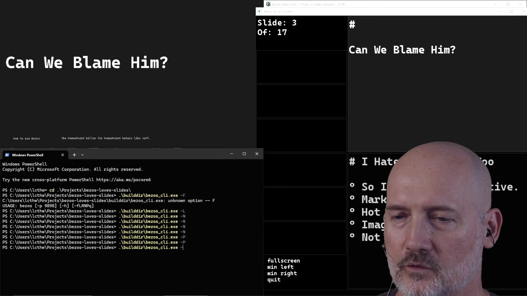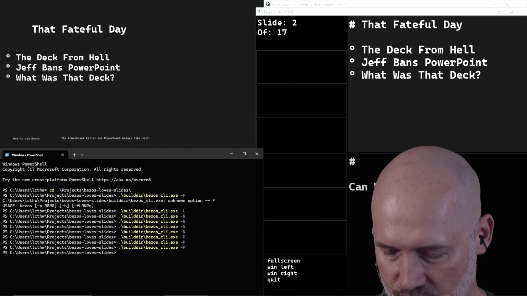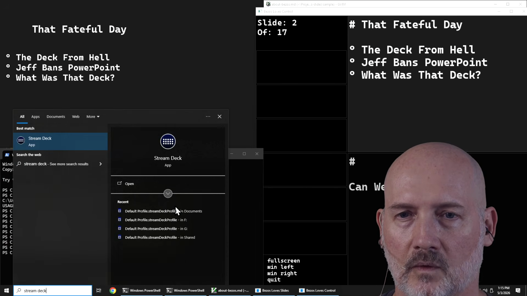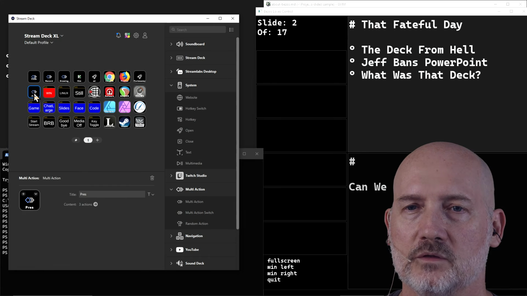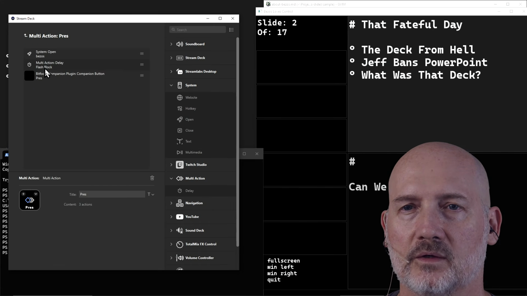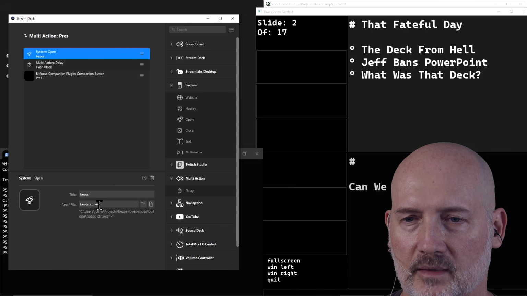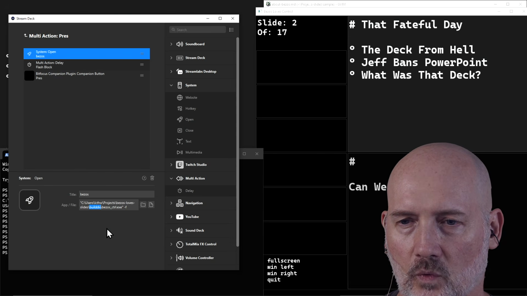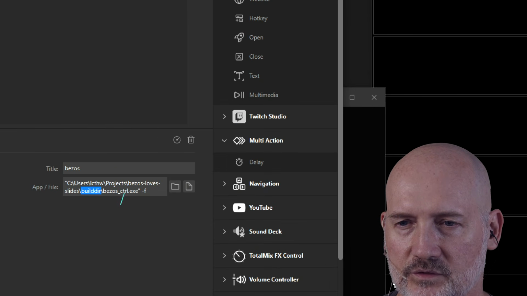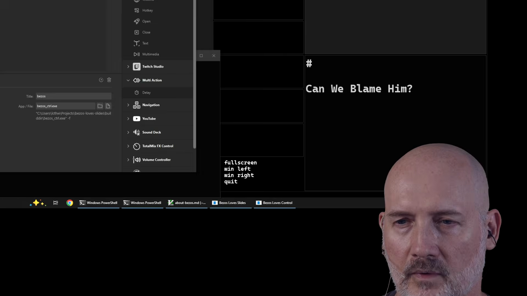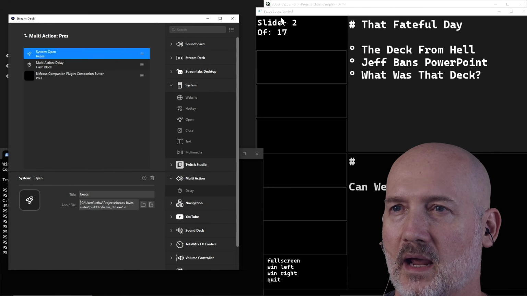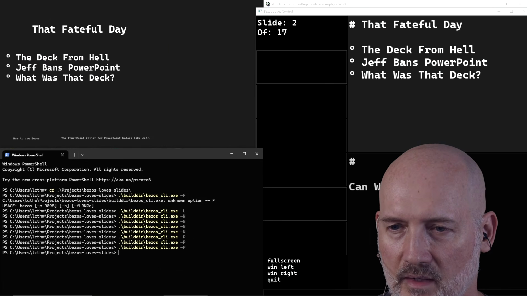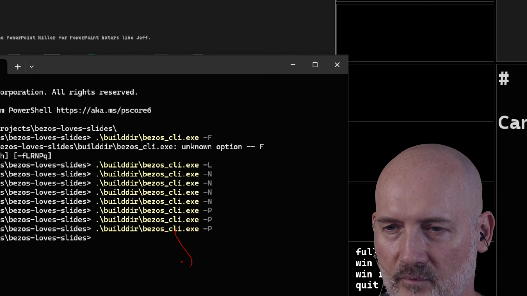Now, one interesting thing is in my Stream Deck that you saw, if you take a look, this command here, pres, it runs that command line tool, but you'll notice it runs a control command. See how it says CTRL? There's a weird hack I sort of figured out. But down here, I'm running CLI, right?